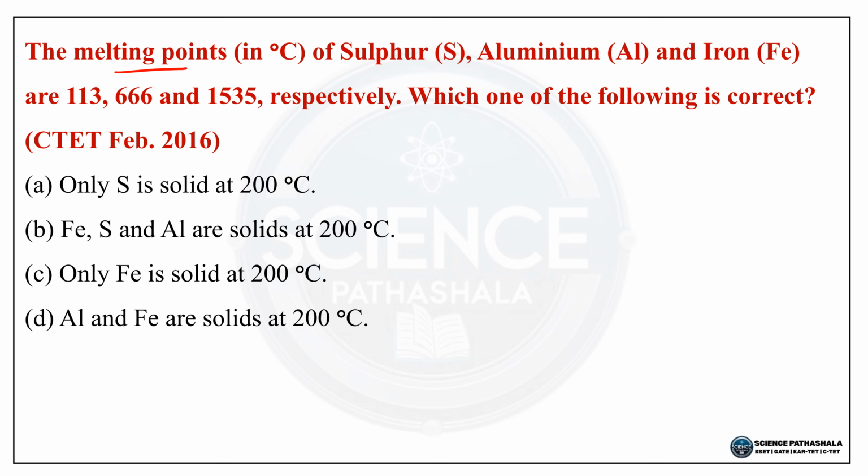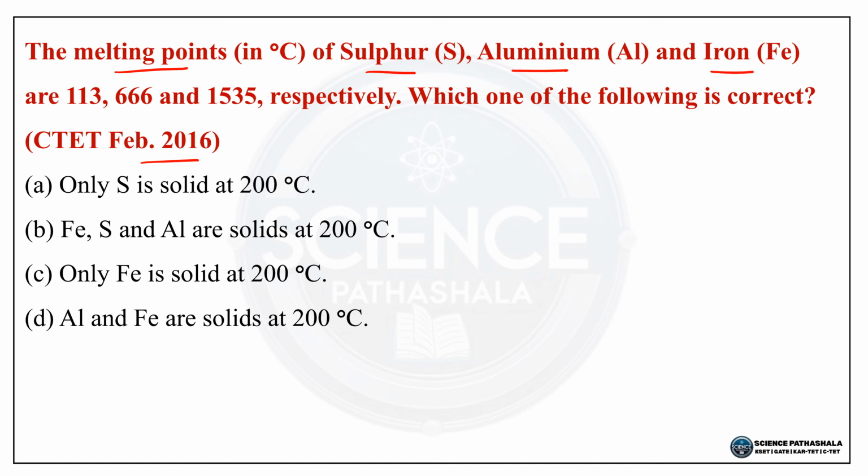Next question, the melting points in degrees Celsius of sulfur, aluminium and iron are 113, 666 and 1535 respectively. Which one of the following is correct? ಈ ಪ್ರಶ್ನೆ CTET ಫೆಬ್ರವರಿ 2016 ನಲ್ಲಿ ಕೇಳಿದ್ದಾರೆ.